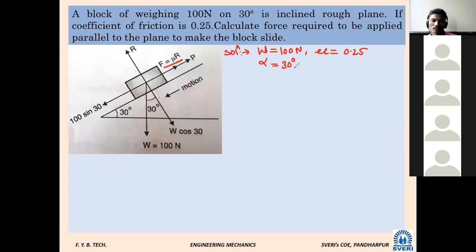Anything more given? No. We have to find the force. P is equal to how much? We want to find P. As we know, the angle made by the plane with the horizontal is equal to the angle made by the reaction with the vertical. That is as simple as this. Now if you apply summation, this W, that is 100 Newton, is resolved along the plane and perpendicular to the plane. Along the plane, is this 30 degree angle made with the vertical or horizontal?